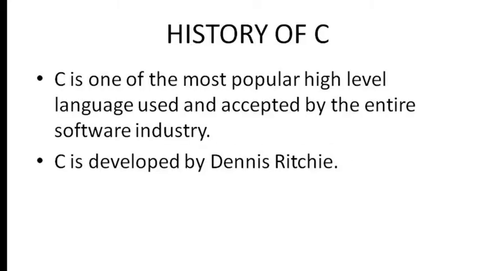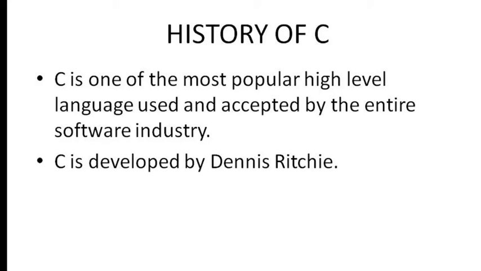Before knowing what is C, we should know the history of C. C is one of the most popular high-level languages used and accepted by the entire software industry. Why is it accepted by the entire software industry? Because C has abundant operators, built-in functions and data types. Later we will know what all these data types, operators and built-in functions are.